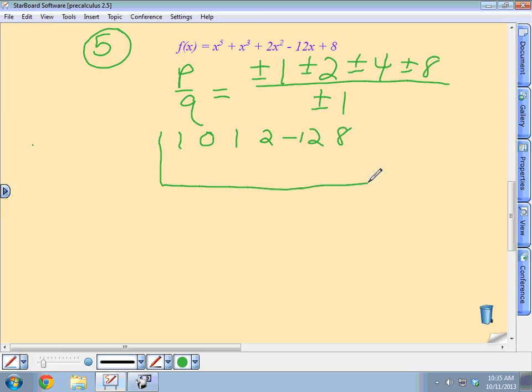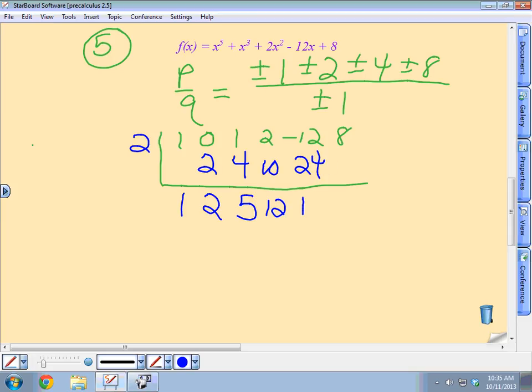So which of those possibilities do we think is definitely going to be a 0? 2? Yeah. All right. So 2 times 1 is 2. 2 times 2 is 4. 12 times 2 is 24.